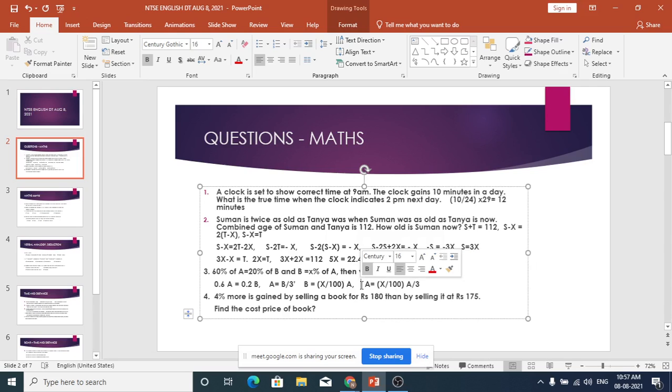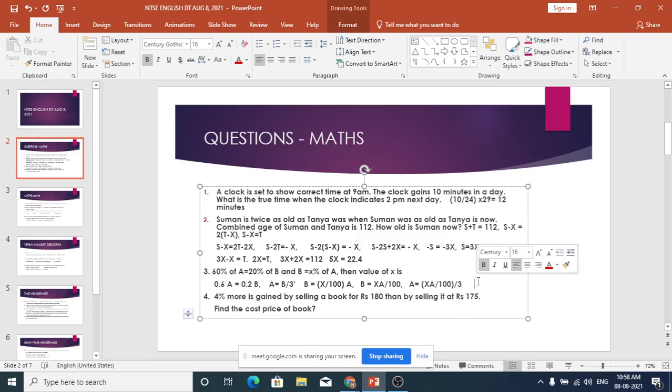Here we will write B is equal to XA divided by 100. Then let's go to A equal to B by 3, correct. A equal to B by 3. B is XA by 100, by 3. So A gets cancelled.